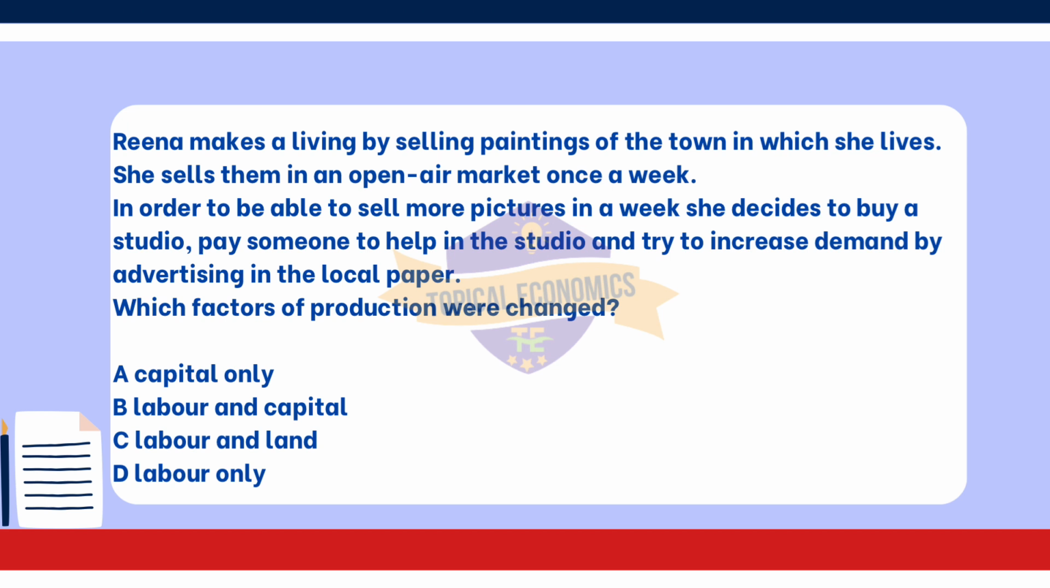Option C, labor and land, is incorrect, because the studio and advertising are considered capital, not land. Land typically refers to natural resources, not buildings or studios. Lastly, option D, labor only, is incorrect, because she made capital investments in addition to hiring labor.